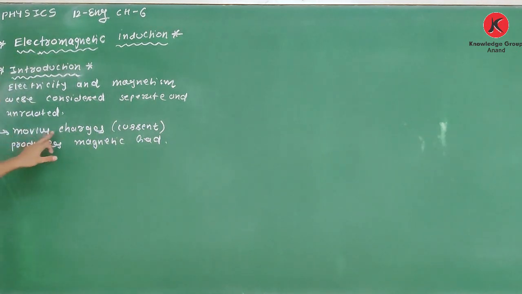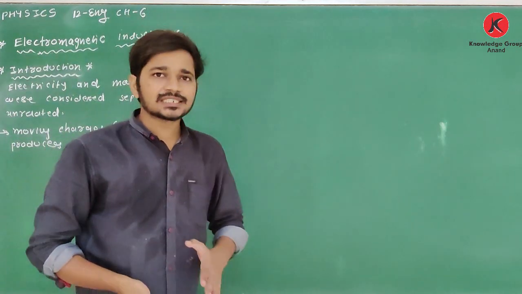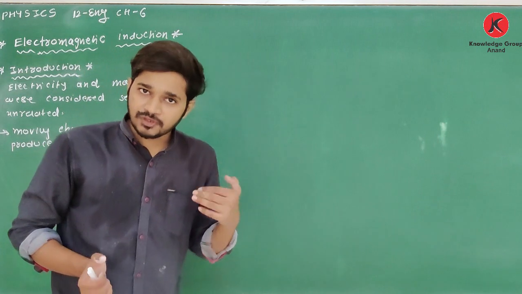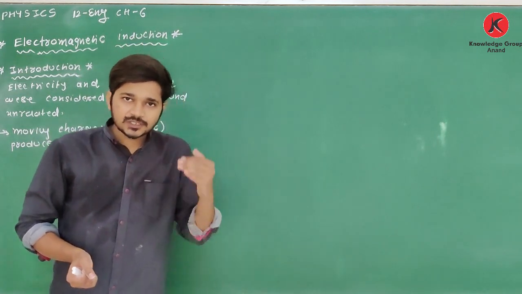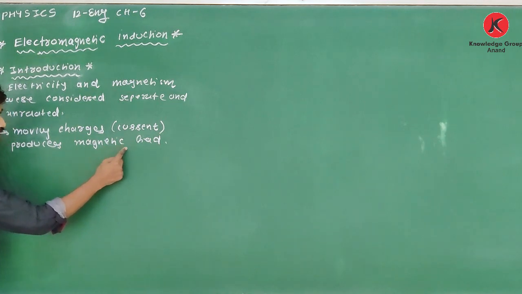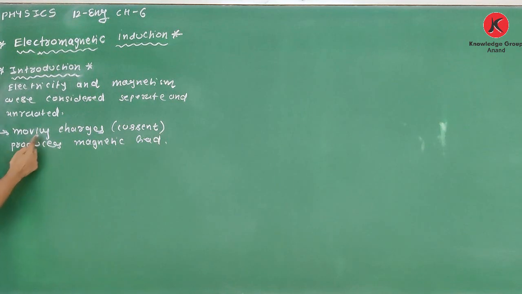We know that moving charges, that is current, produce a magnetic field. So you may ask a question, is the reverse possible? Does a change in magnetic field produce current, or does a magnetic field cause the charges to move?